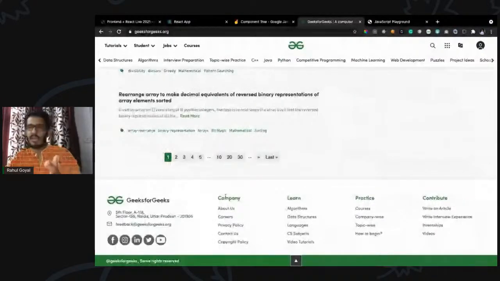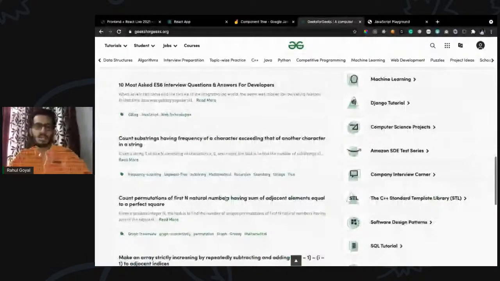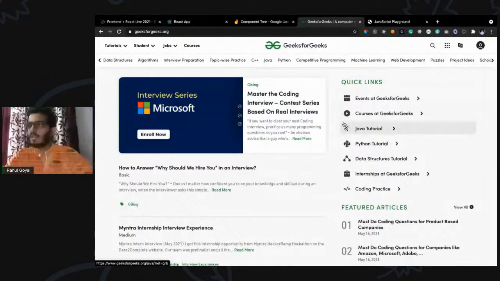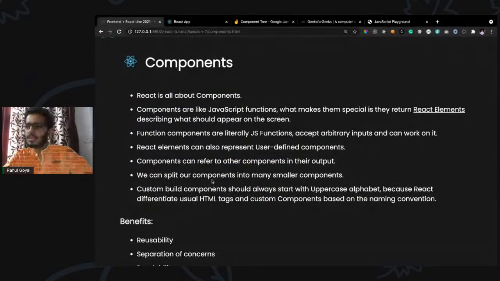So if you are going to build this using React, we have multiple components which we have to implement, right? If we put all of this code in a single file, it will be very tedious and cumbersome. It will be very hard to maintain. So that's why we are using components here. Okay. And React elements can also represent user-defined components. Let's say we have defined some components. React elements can contain just those components.